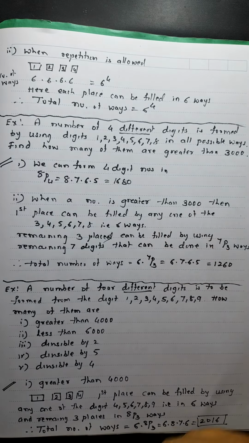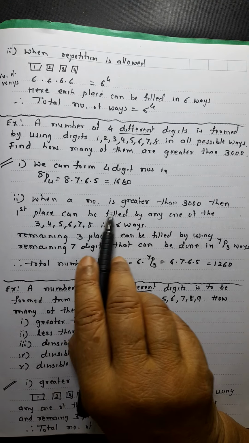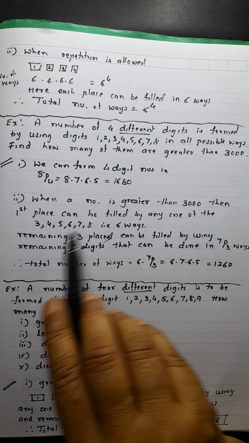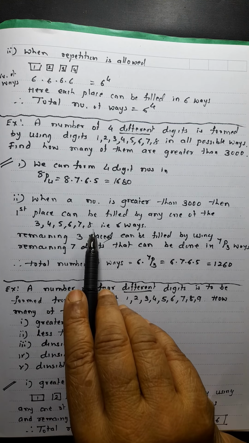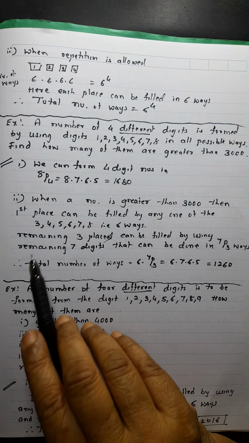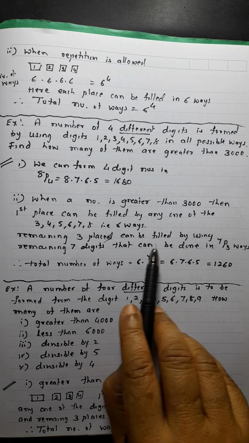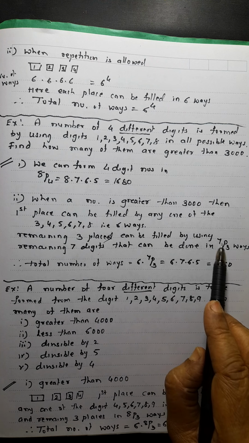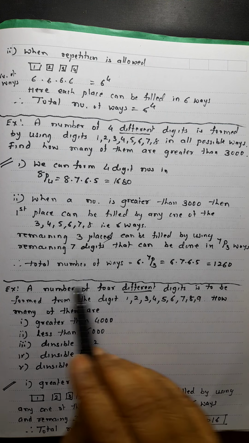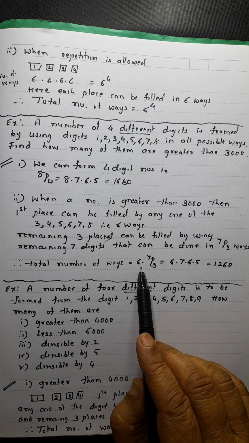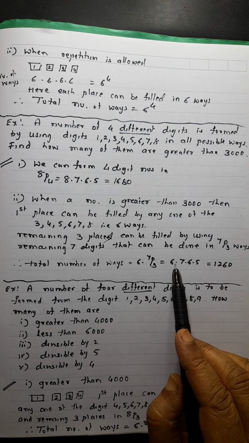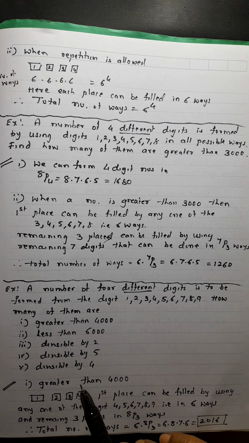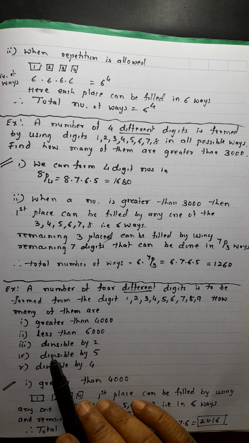It will be the same. See here. When a number is greater than 3000, then the first place can be filled by any one of the numbers 3, 4, 5, 6, 7, 8. So that will be 6 ways. Remaining 3 places can be filled by using the remaining 7 digits. So that can be done in 7p3 ways. And therefore total number of ways equals 6 into 7p3. That is 6 into 7 into 6 into 5, that is 1260.